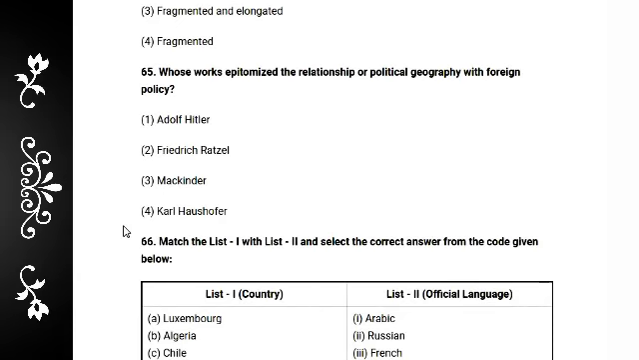Next question, question number 65: which work epitomizes the relation of political geography with foreign policy? The options are Adolf Hitler, Friedrich Ratzel, Mackinder and Karl Haushofer. So definitely the answer is Karl Haushofer. Option 4 is the right answer.